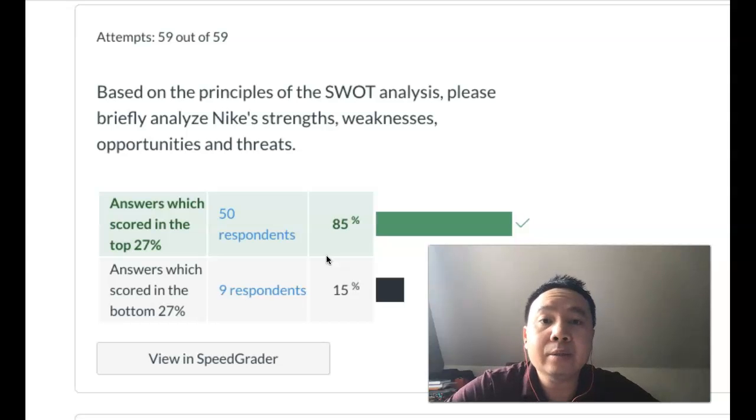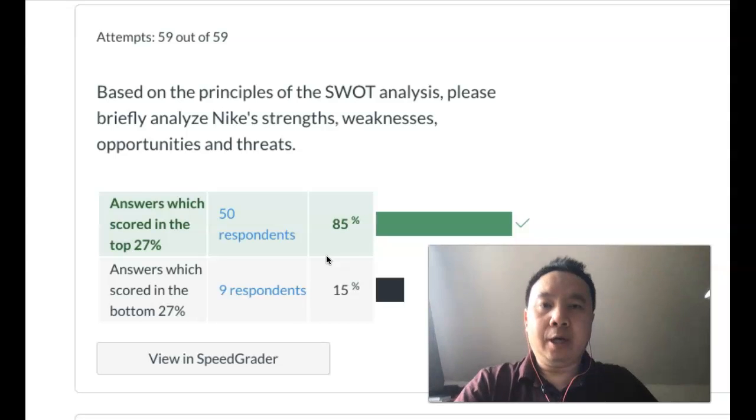For weaknesses, some students mentioned labor issues and athletic scandals. For opportunities, some students mentioned women's sports. Nike should produce and design more products that target women customers in the future. For threats, we talk about the external environment. Some students mentioned Nike's main rivals, which include Adidas, Under Armour, and other brands like Lululemon. So those are the SWOT analysis.